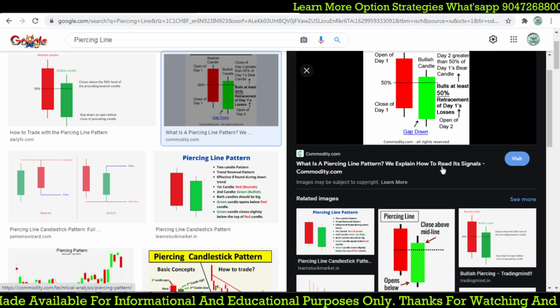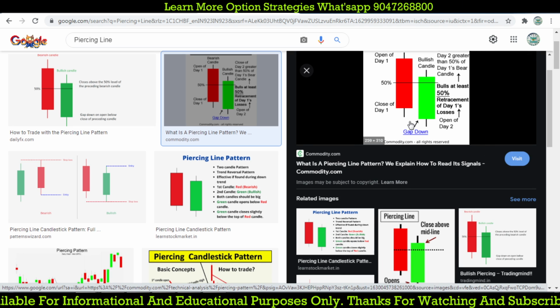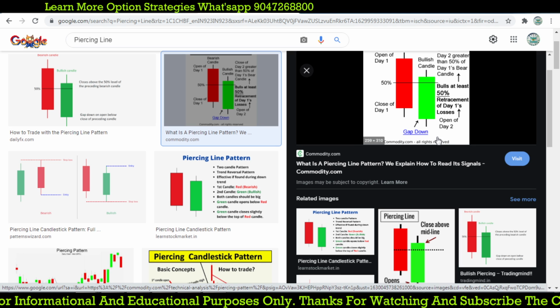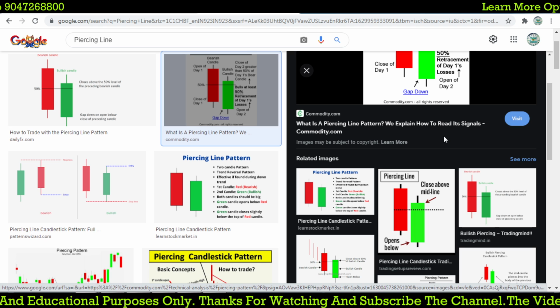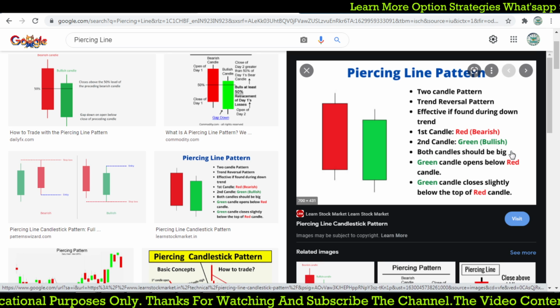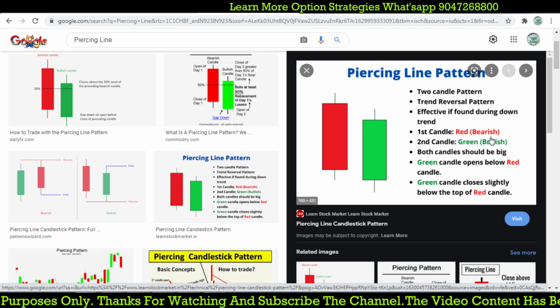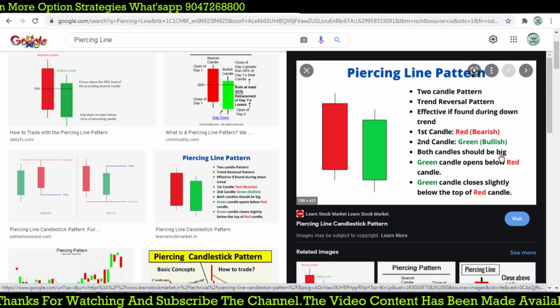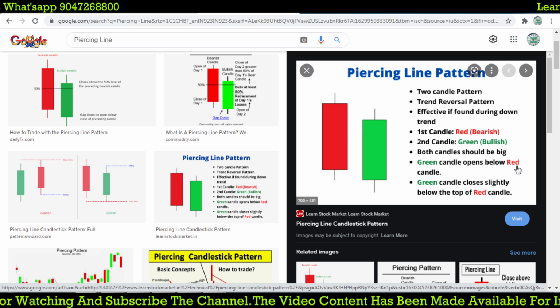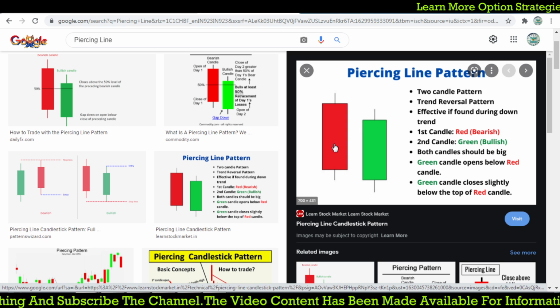It is the opposite of dark cloud cover, and the piercing line will work great in intraday trades or even positional trades. The first candle should be red and the second candle green and bullish. Both candles should be big, and the green candle opens below the red candle. Can you see that?